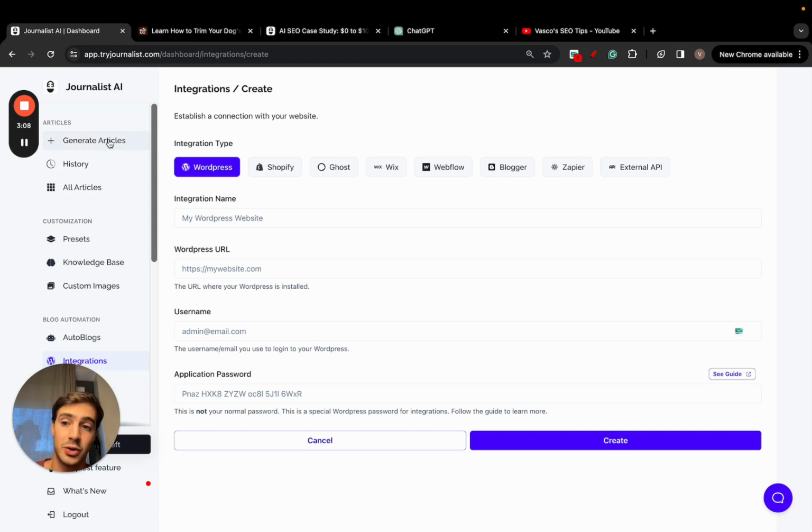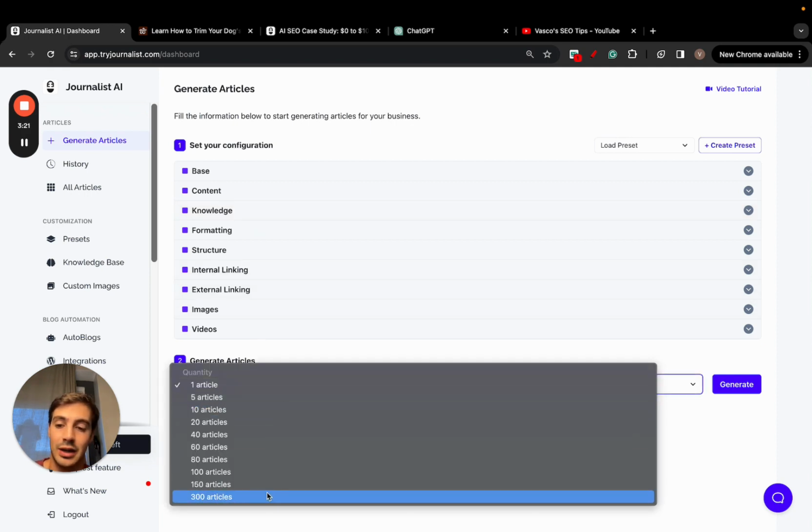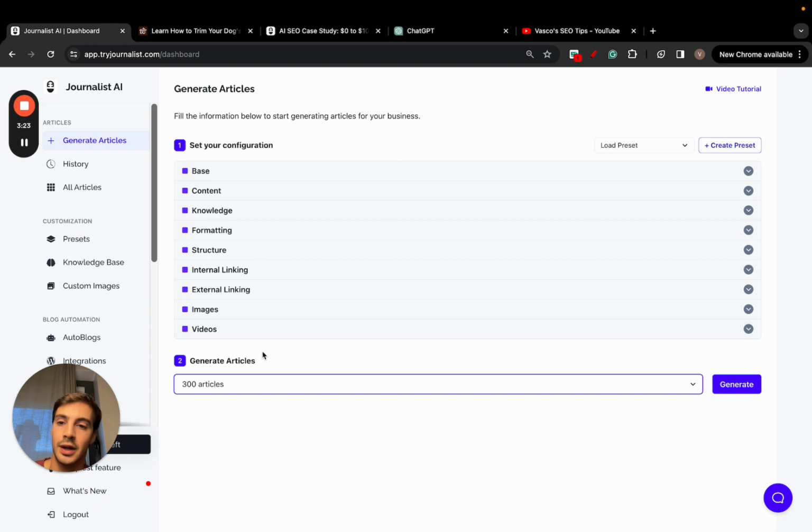And to do so, just go here to generate articles and you fill all this in, right? This is the input, right? Instead of using ChatGPT, this is the input you give it. And the reason why it's a lot of steps right here is because the better the input, the better the output, right? And we can start from the whole bottom, right? I can just select how many articles I want. Let's do 300, right?